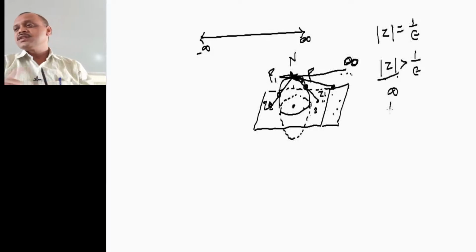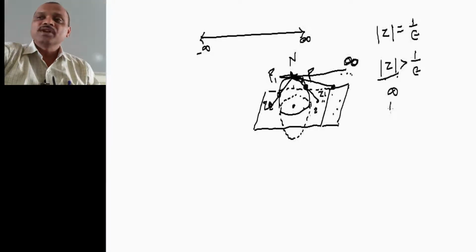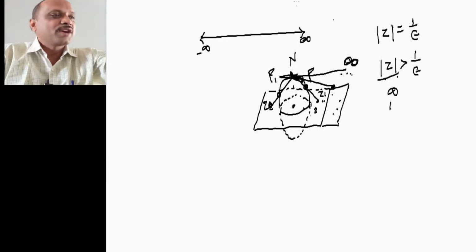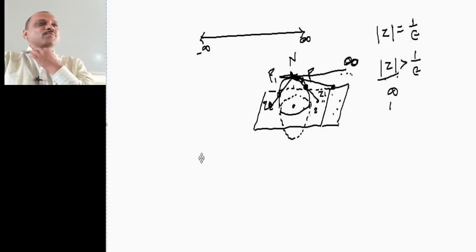Using this limit involving the point of infinity, we will prove one theorem regarding it. I hope you have got the concept of limits involving infinity. Let me write the statement of this theorem.